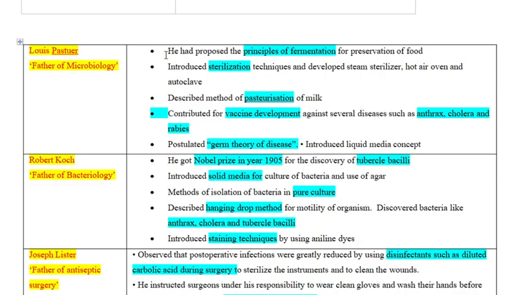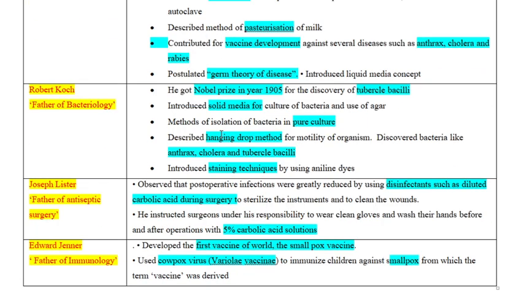And these are the respective contributions of Louis Pasteur. He proposed the principle of fermentation and the principle of sterilization, and he was the one who developed the autoclave. He described the method of pasteurization, and he contributed to vaccine development for anthrax, cholera, and rabies, and he was the one who postulated the germ theory of disease.